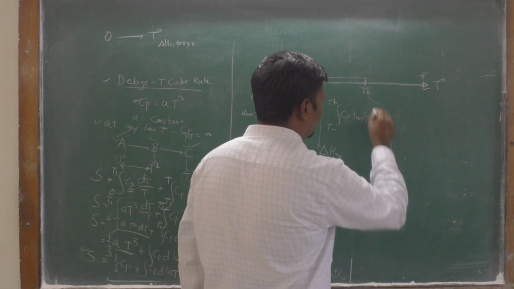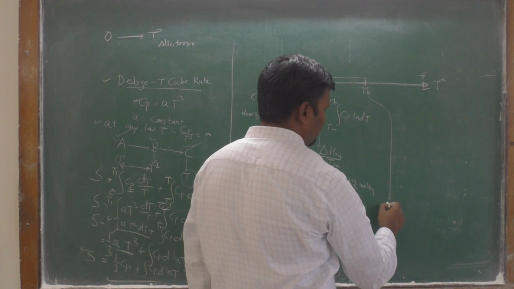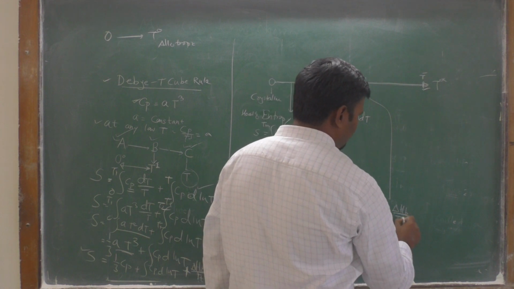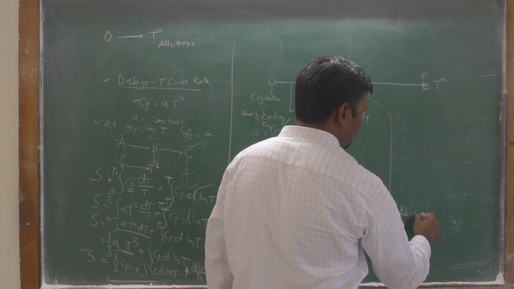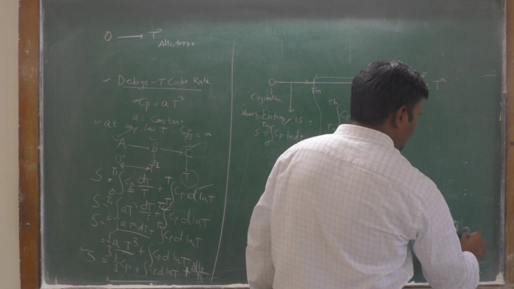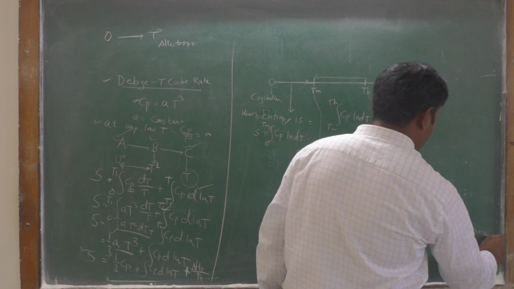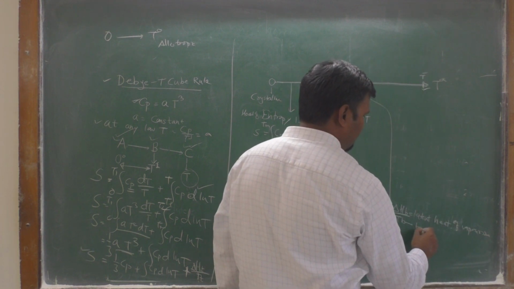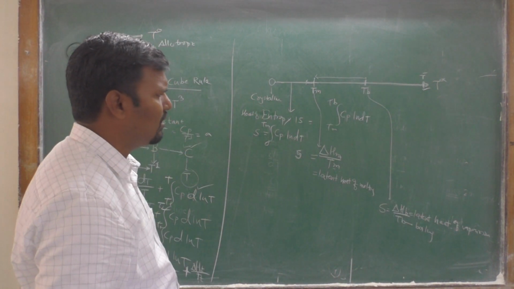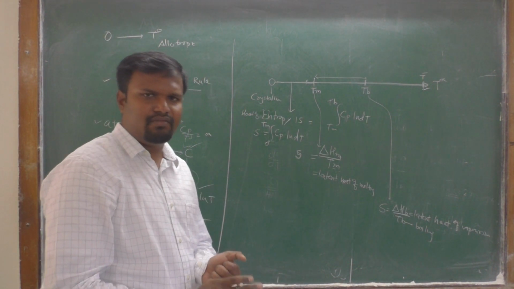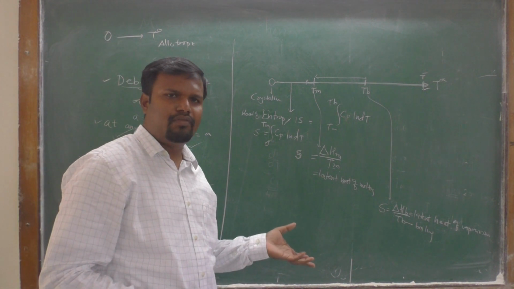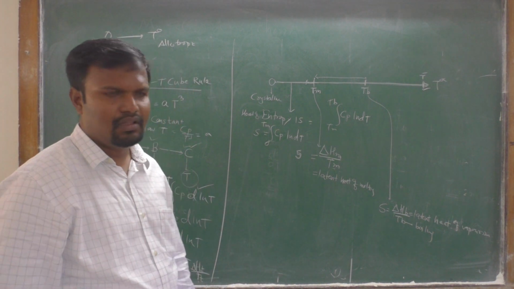At the fourth stage, the entropy is equal to ΔHb upon Tb. ΔHb is the latent heat of vaporization, and this temperature is the boiling temperature. This is the boiling temperature for a solution. Now we start to find out the entropy of a gas.